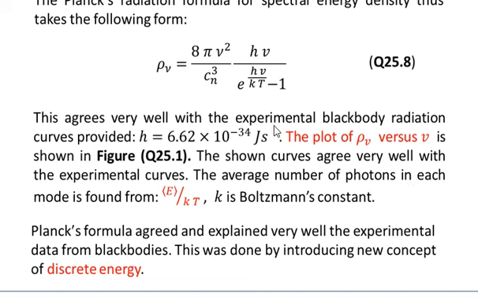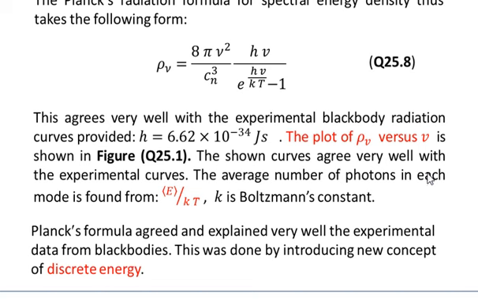This agrees very well with the experimental results of the black body radiation curve, provided that h has the value 6.62 into 10 to the power minus 34 joule second. The plot of rho nu versus nu is shown in figure 25.1. The shown curves agree very well with the experimental curves.